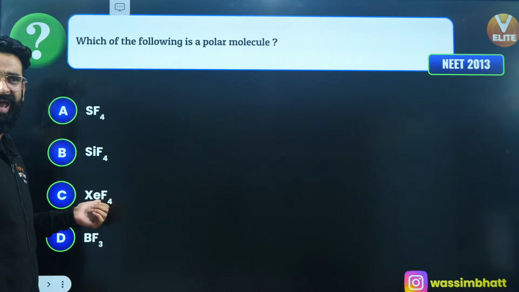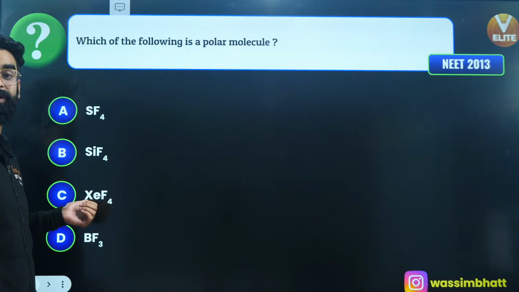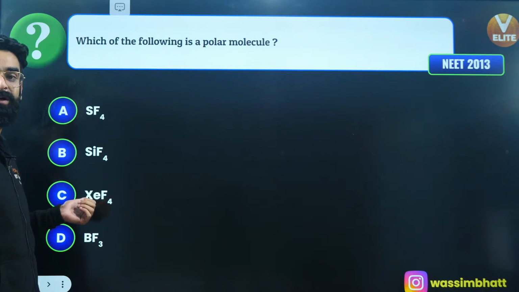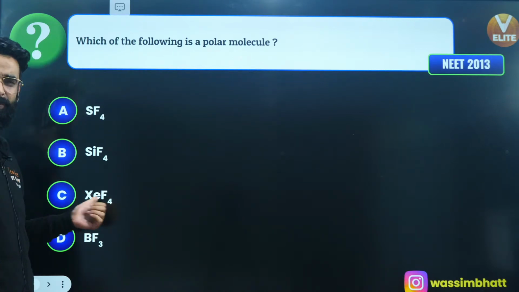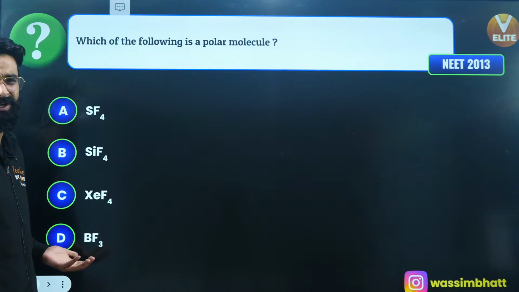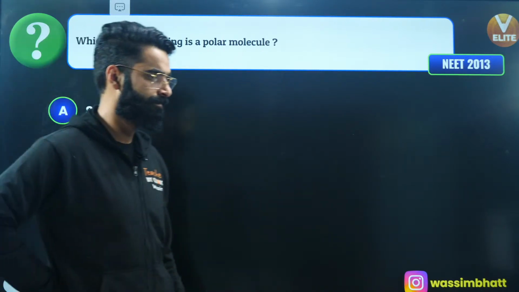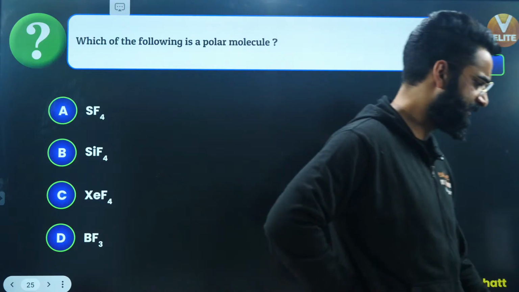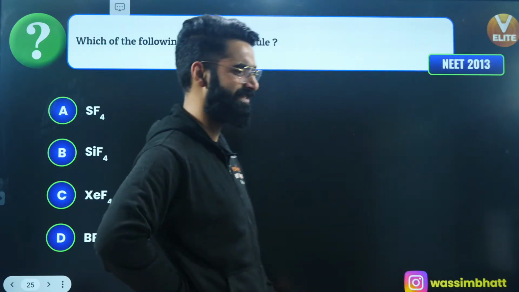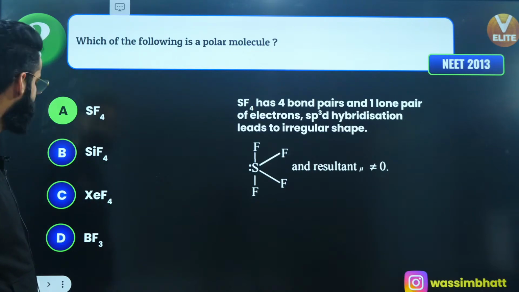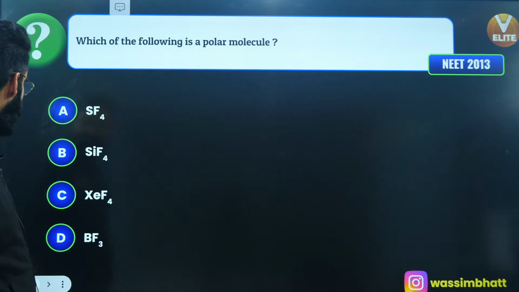XeF4, correct? It has got square planar geometry, and there'll be 2 lone pairs present at the axial positions, right? So the net dipole moment of this molecule is also 0. It's going to be non-polar. BF3, we know net dipole moment is 0, non-polar. So there is only one option left, that is SF4, which is going to be polar, people. As simple as that, right? We can check it out as well. So it's going to be SF4.